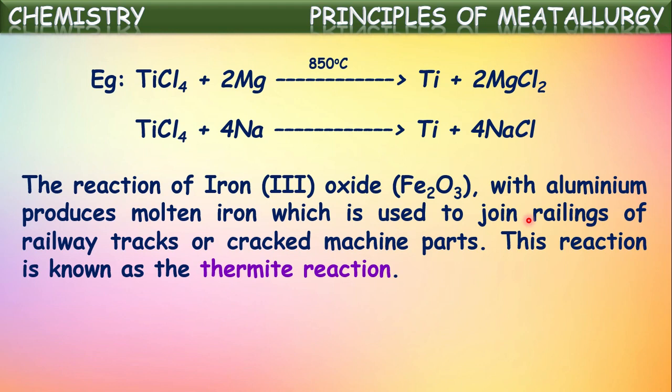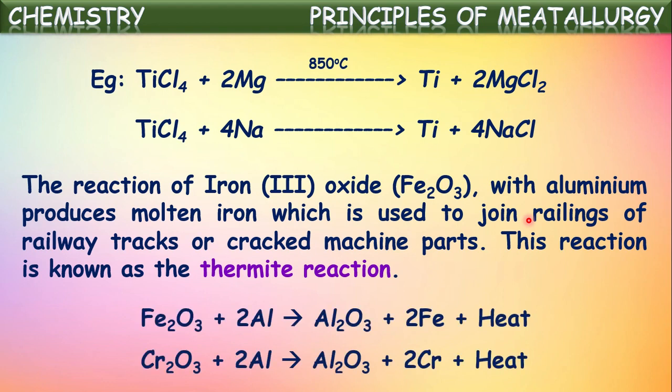So they use this iron oxide with aluminium. When it is burnt in the presence of aluminium, this iron oxide reacts with aluminium, so pure iron will be obtained there. But as it is an exothermic reaction, the iron so formed will be in the molten state, so it can be used for joining those rails where it is cut. This procedure is called the Thermit reaction, and that mixture of iron oxide and aluminium is known as Thermit mixture.